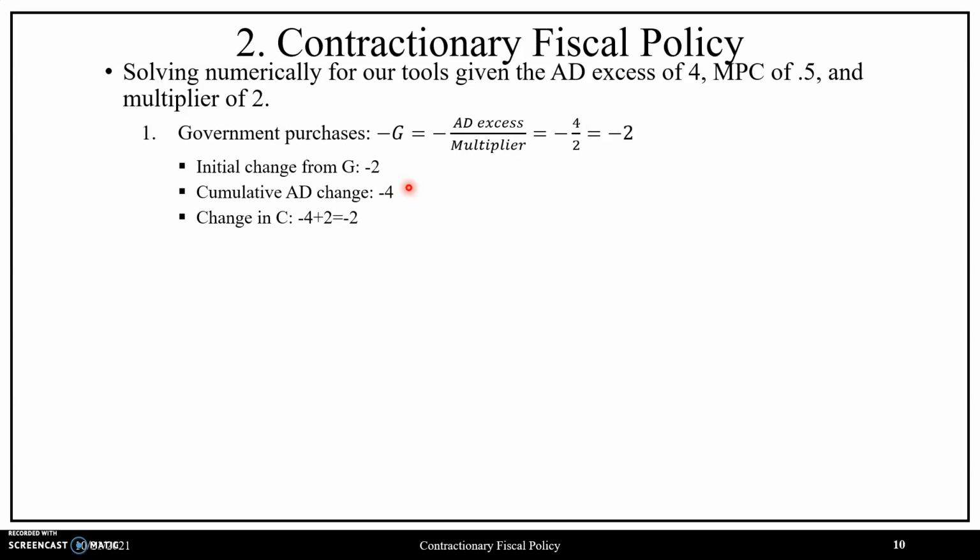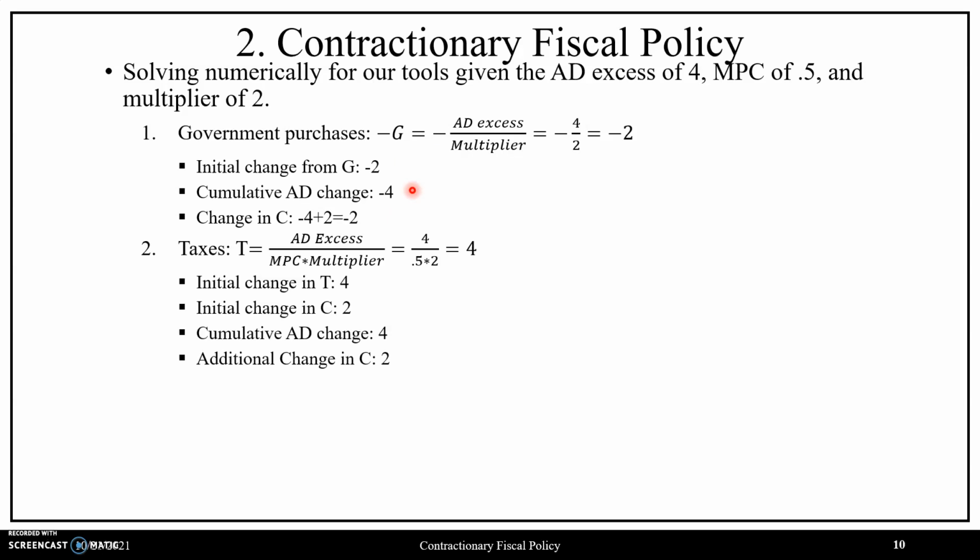to aggregate demand is going to be a value of 4, where taking the difference between our cumulative change and our initial change, we get our change in consumption, where the sum of the change in consumption and government spending gives us our overall decline of 4 as needed.